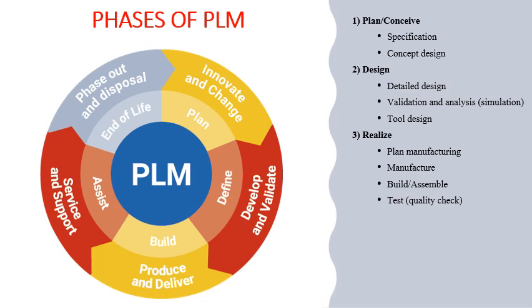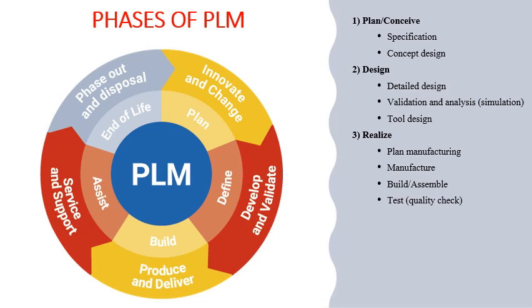How many machines are needed, what kind of tools are needed, what kind of jigs and fixtures are needed, how many laborers are needed, how many raw materials are needed, how many working hours are needed. So each and every detail regarding the process planning, or the manufacturing or assembly, will be done here. So manufacturing is planned, and the products are manufactured, the products are built, and individual components are assembled together, and then finally the product goes through the quality checking stage, or the testing stage.